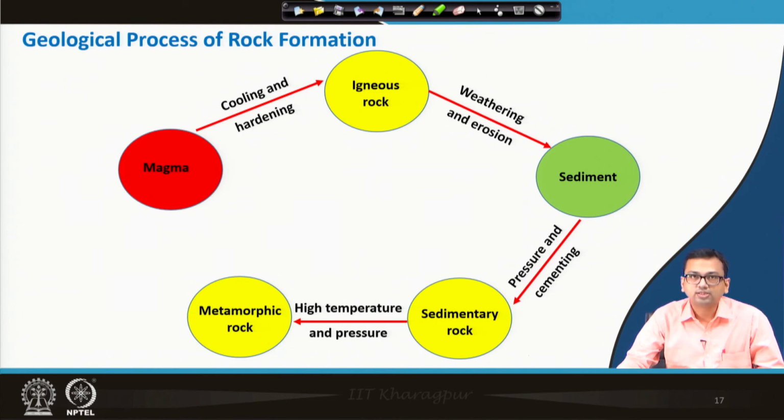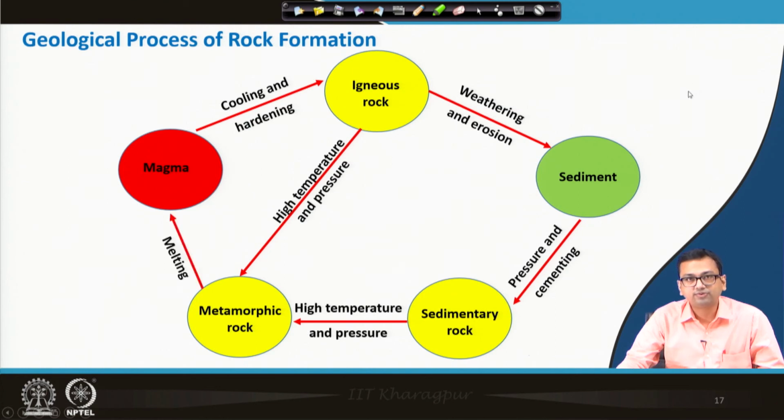Similarly, igneous rock can also directly form metamorphic rock when it comes under high pressure and temperature, right. And not only that, we have also seen an old metamorphic rock can convert into a new metamorphic rock under high pressure and temperature.